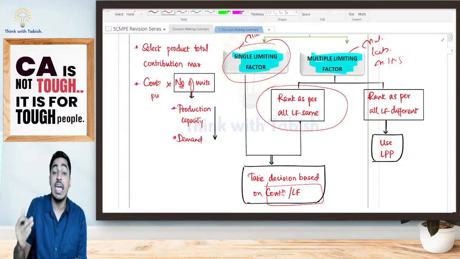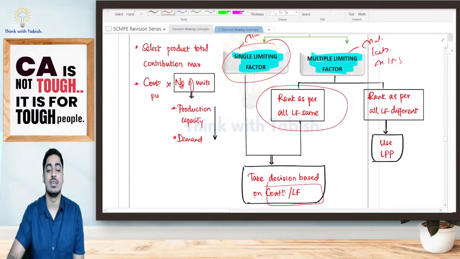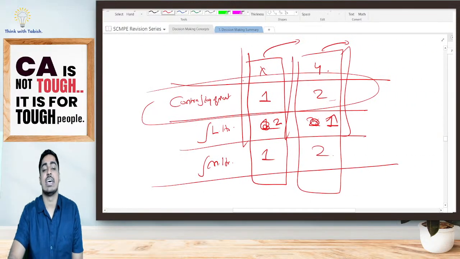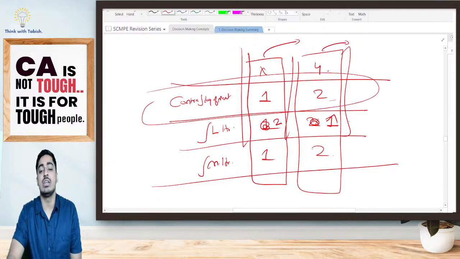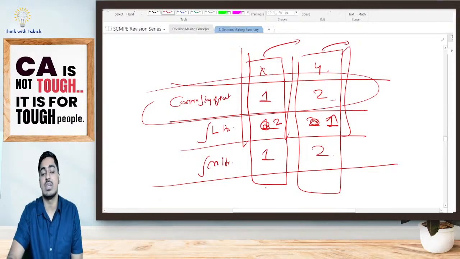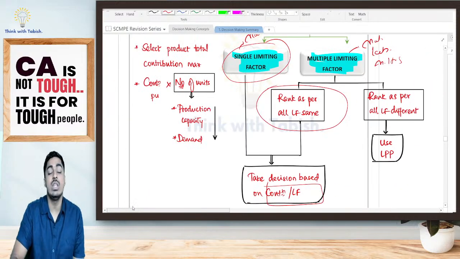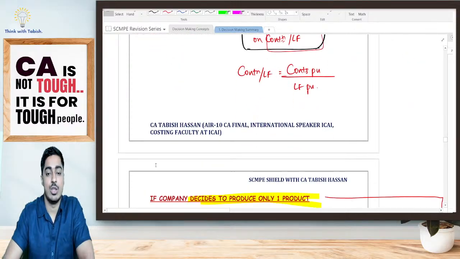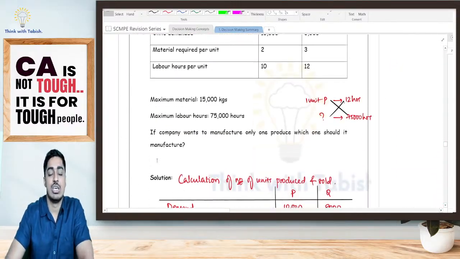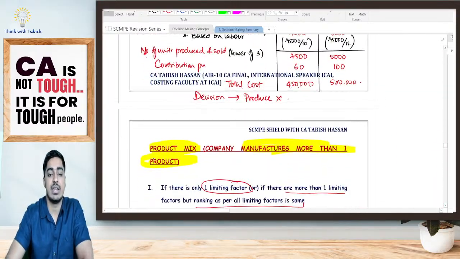However, if the rank as per all your limiting factors is different, look at this. As per material it is 1 and 2, as per labor it is 2 and 1, as per machine hour it is 1 and 2. Suppose you are having 3 products, again your ranking could keep varying. Now in this particular case, what do we have to do? Pay attention, students. A very simple example, I will try to explain it to you.